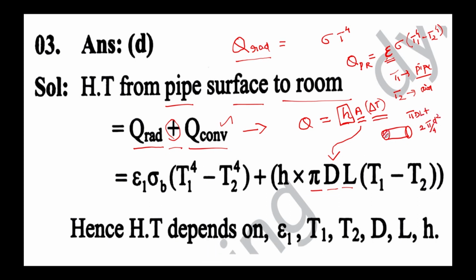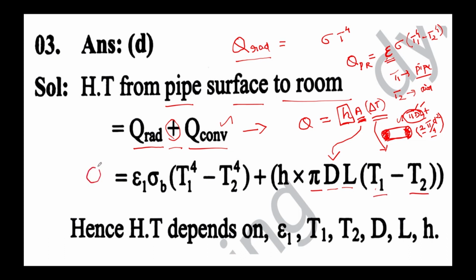If you consider this hatched portion, you can see the two circular portions, right? So it will have an area of pi by 4 d square. Since there are two surfaces like that, you will go for 2 times pi by 4 d square. In addition to this, you also have the lateral surface, and the lateral surface area is given by pi dl. So if you assume that these two circular portions are insulated, then you can go with pi dl alone, right? Anyway, this is about the area term. So you can say that area finally depends upon the diameter and length, right? And for temperature difference, you can go for the pipe surface temperature minus the room temperature, right?